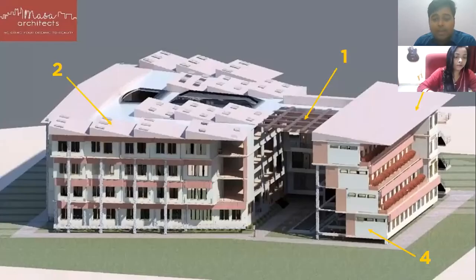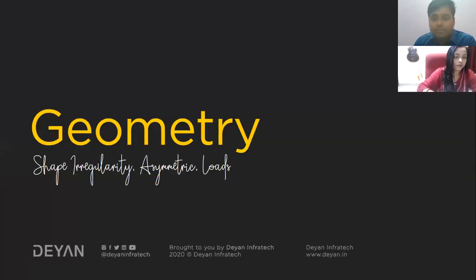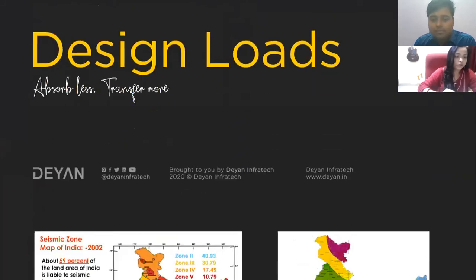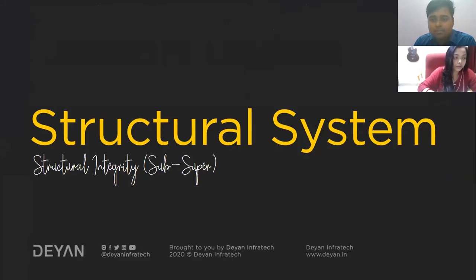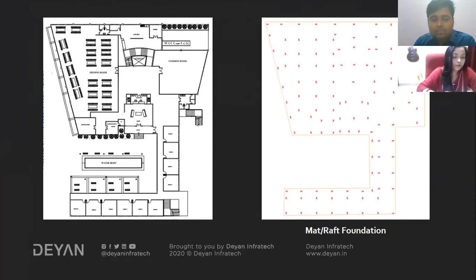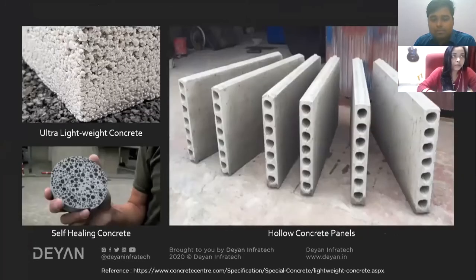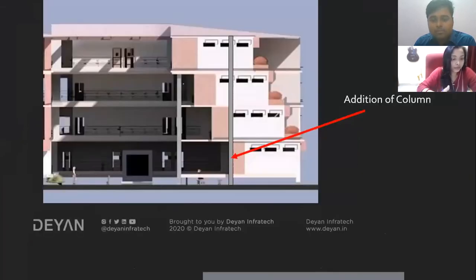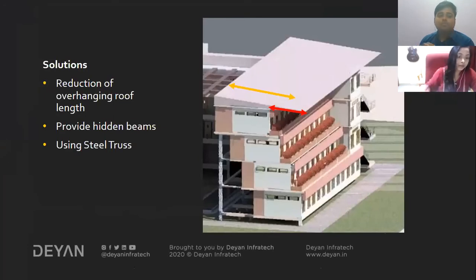In this case, for both these materials, the AAC blocks and the hollow blocks, in the exterior part, since we'll be going for a raft kind of foundation, AAC blocks will be a good option above that. And in the interior walls, nearby the atrium part, we can go for the hollow blocks that you are suggesting. Definitely, both materials can be applicable.